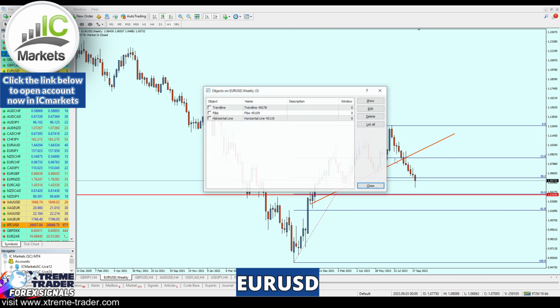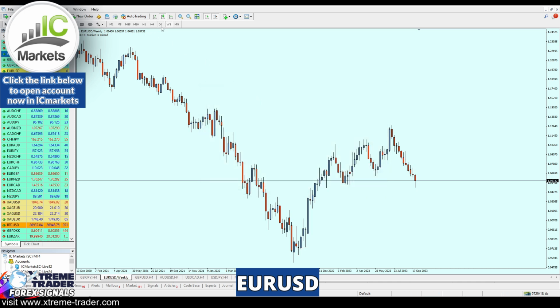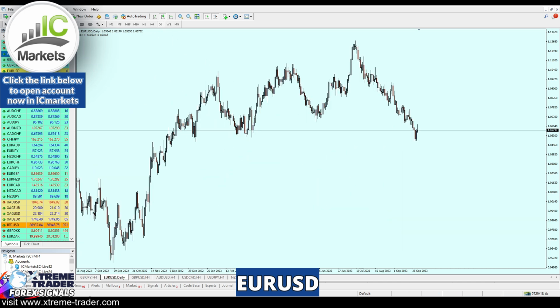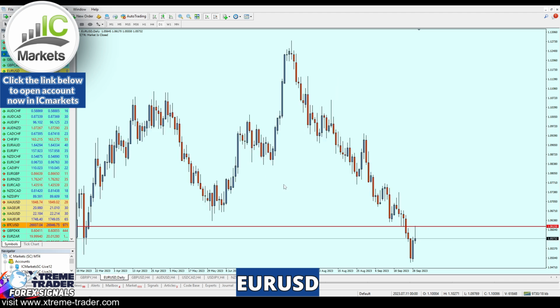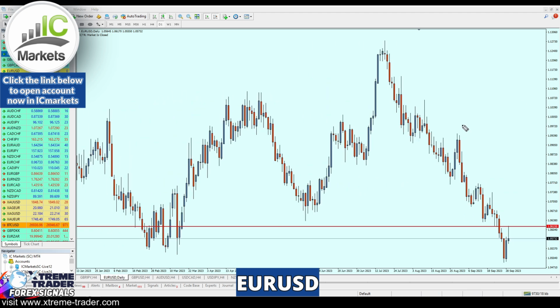Let's now go to the daily chart, and as you can see here, also based on the daily chart, we had a broken level of a real support, as you can see exactly right there. So right here, guys, we had a broken level of the real support, and as you can see, the market has already retested that level and created a new resistance. That means the retest has already happened, which means we already have a resistance here.